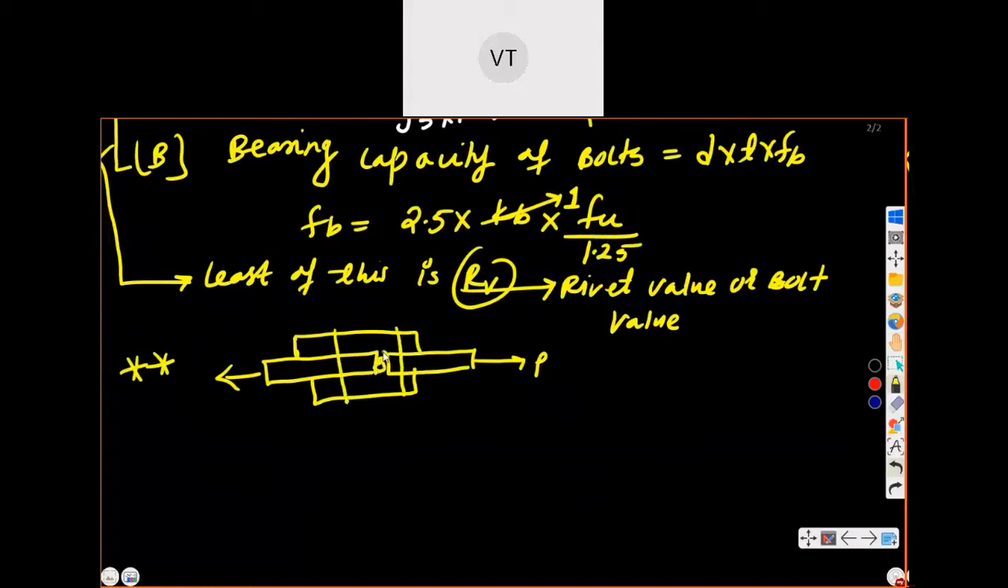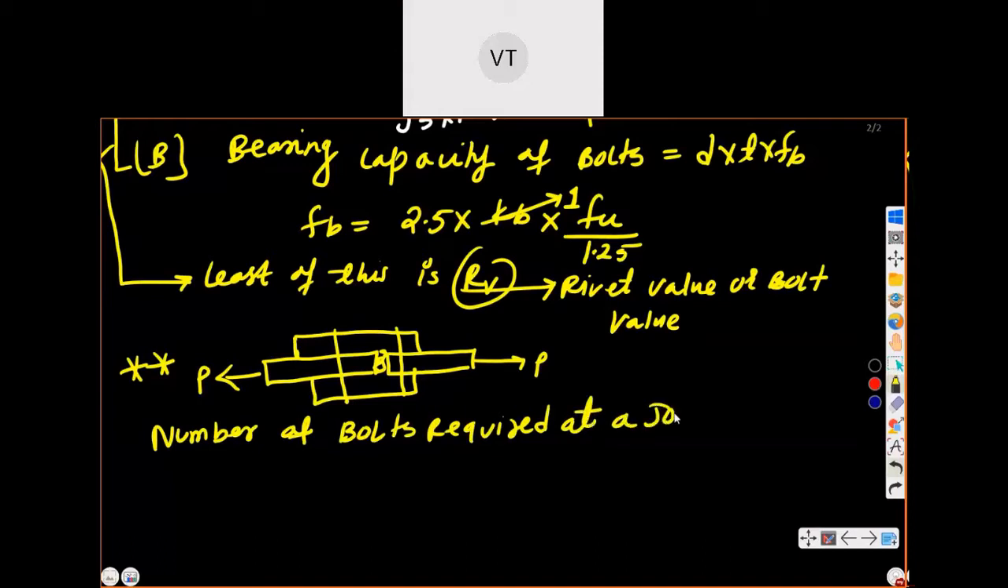There is a small gap in the middle. So P load is there. So how can you calculate the number of bolts? Next we are writing: number of bolts required at a joint.